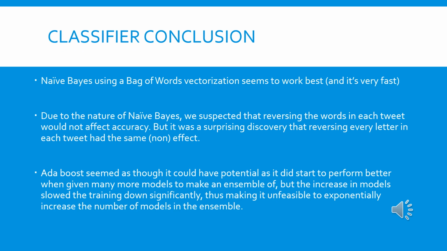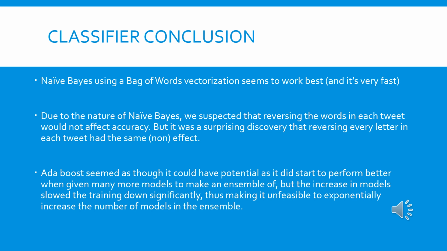So at the end of all the tweaking, the text pre-processing, and the parameter changing that we experimented with for the different models, we came to the conclusion that naive Bayes using a bag of words was just the best for this kind of situation. It had the highest accuracy of all the models, and it was very fast with the default parameters and very minimal text pre-processing. The accuracy isn't amazing, it's only 64%, but it was relatively the best performing.